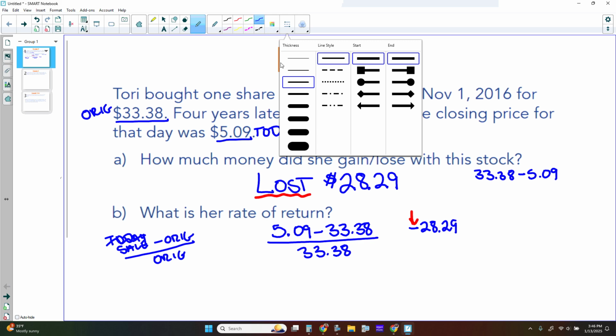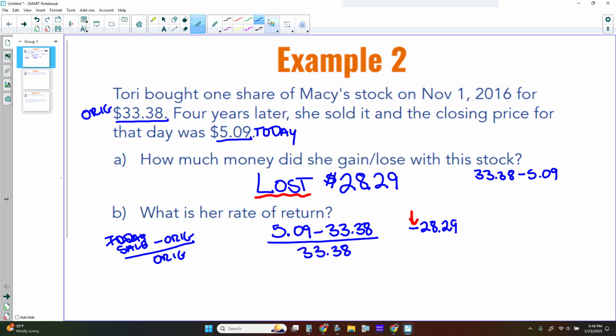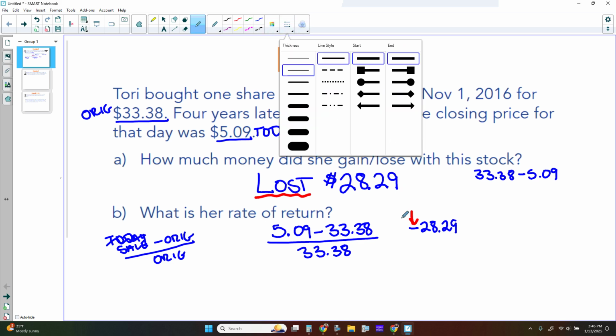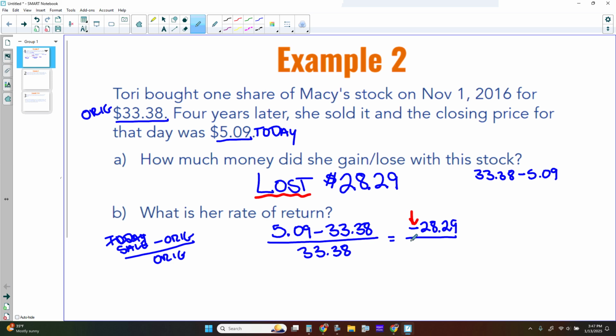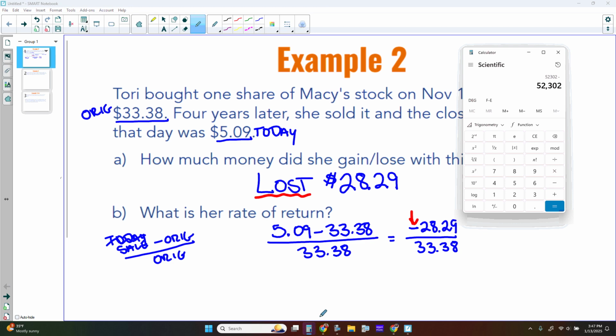They lost $28.29, and now we take that and divide it by that original price of 33.38. You want to do this division aspect first.